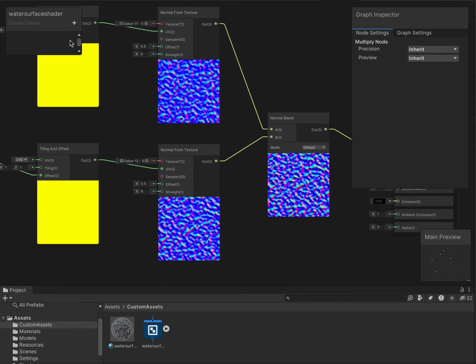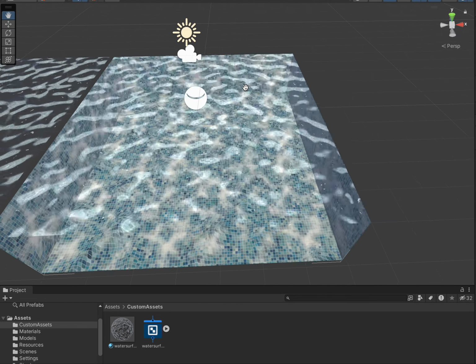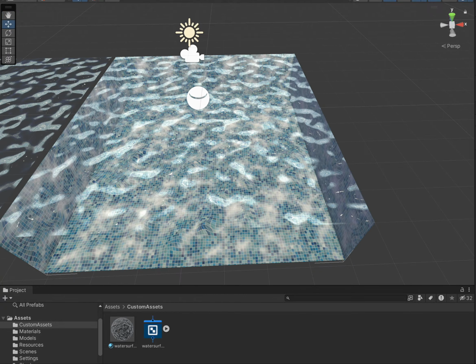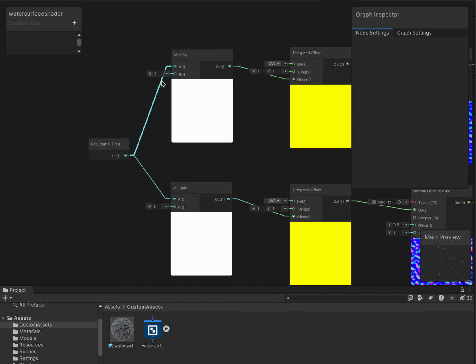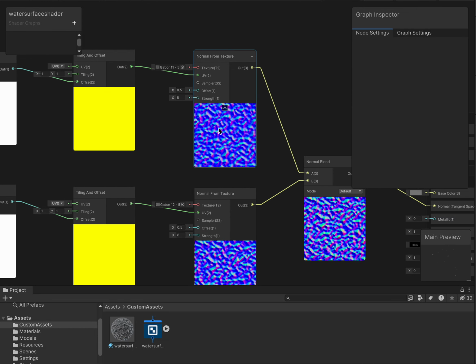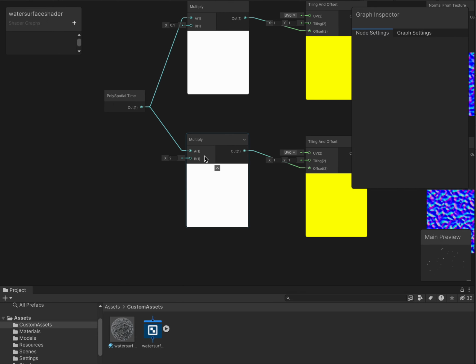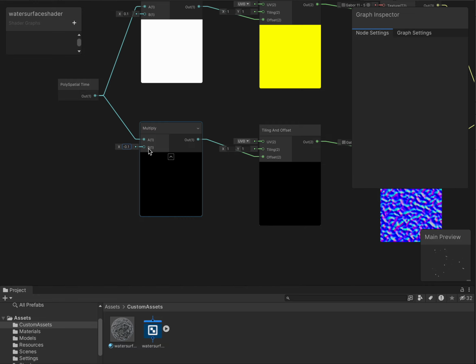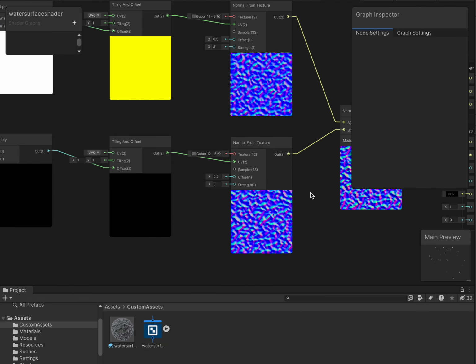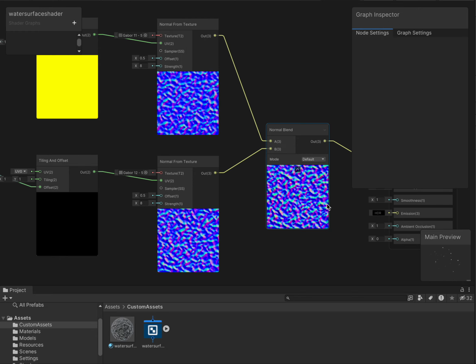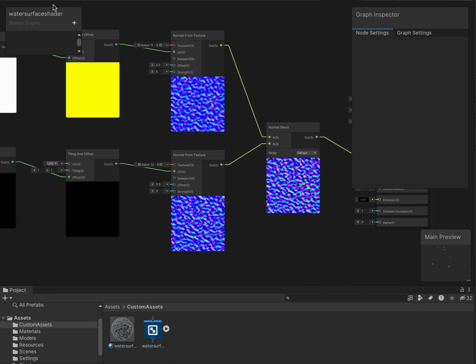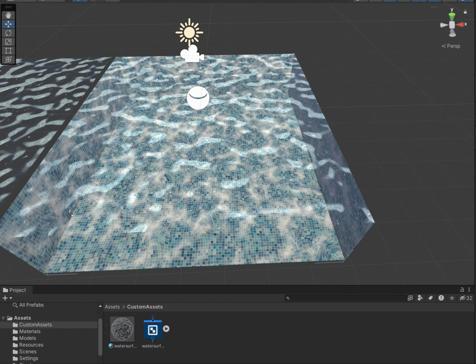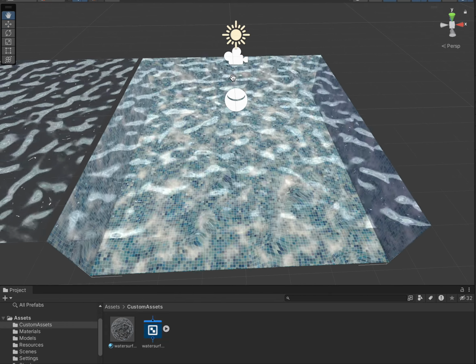If I were to save it now and show you guys what it looks like out here, this is the water surface. Kind of looking crazy. So we're going to slow it down. 0.1. It's about this slow. Yeah. And then this one, I want to go a different direction. So we're going to do the same speed, but let's do negative 0.1. Okay, so they're crisscrossing each other, and you see that there's a nice effect going on right there. So we're going to save it, go back to our scene and check it out.